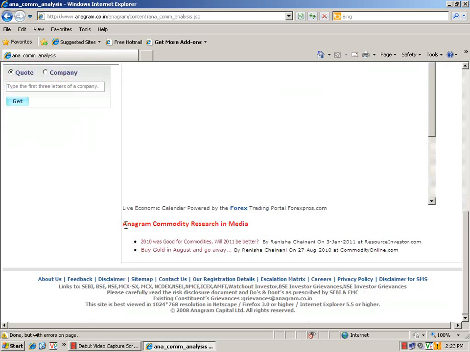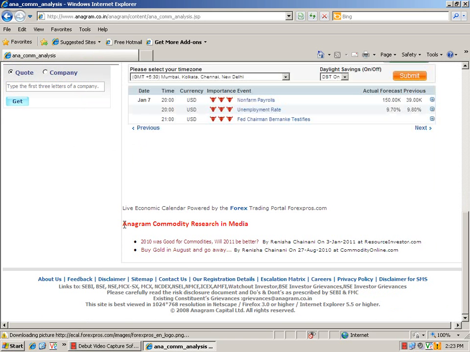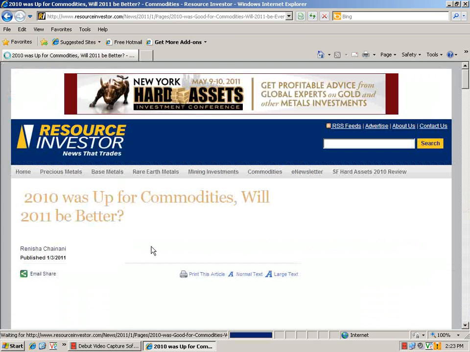Next is the Anagram Commodity Research in Media. This has articles by research people in commodities which are published in media sources like newspapers, websites, magazines, etc. Like this is the first yearly outlook sent by me to Resource Investors, and they have published it, the similar file which I have sent to you.